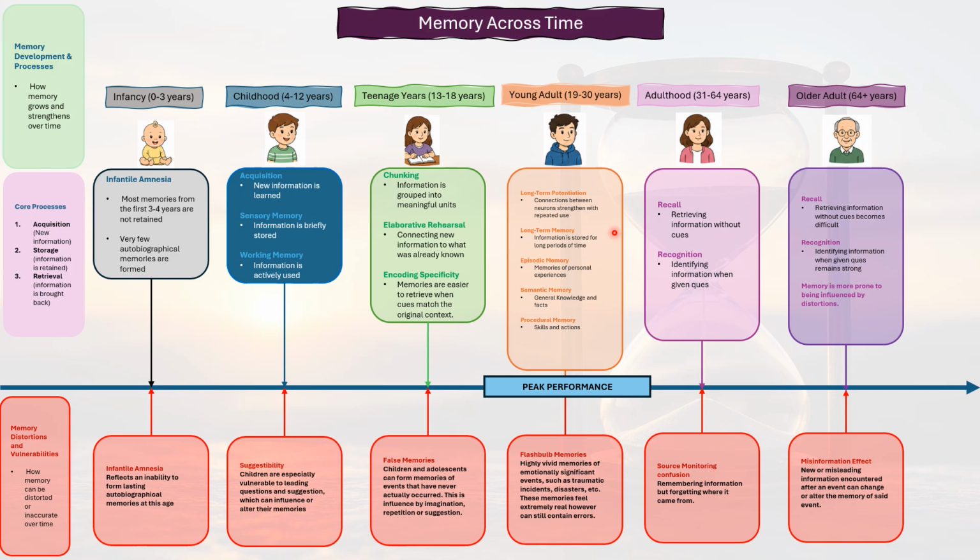At this stage, individuals may also experience flashbulb memories, which are vivid memories of emotionally significant events. Although these memories feel highly accurate, research shows they can still contain errors over time.